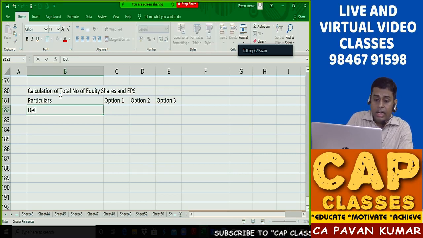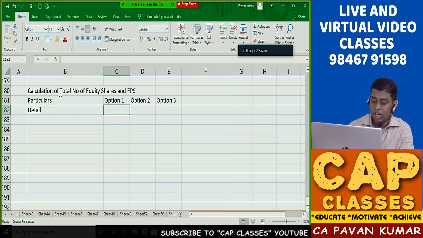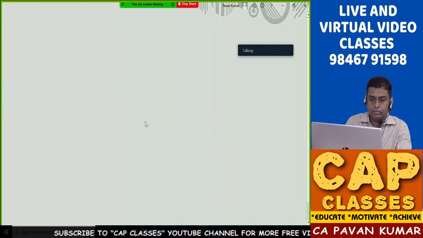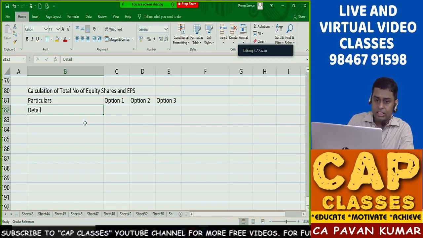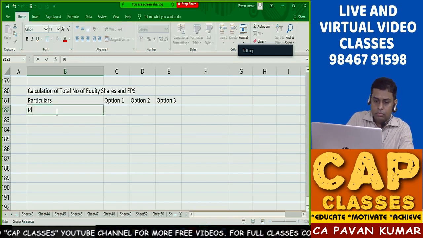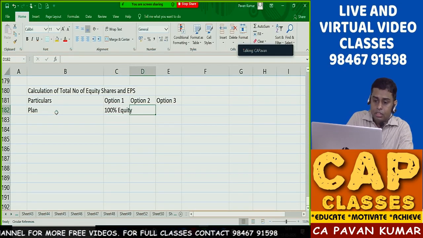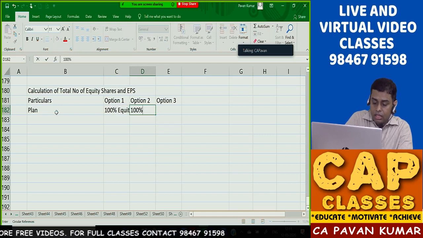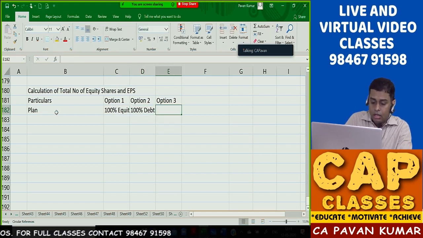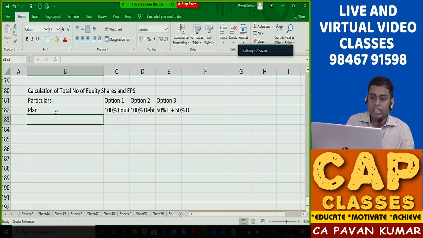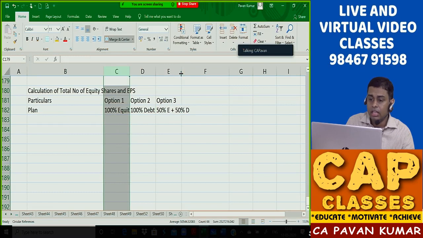Here we write financing plan. What is the plan here? 100% equity. Here 100% debt. Here 50% equity plus 50% debt. These are the three plans available in the hands of company.